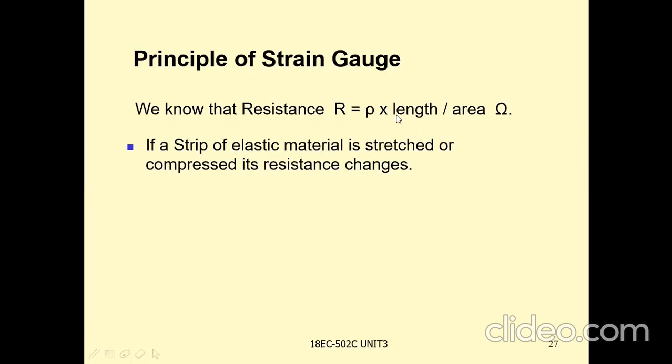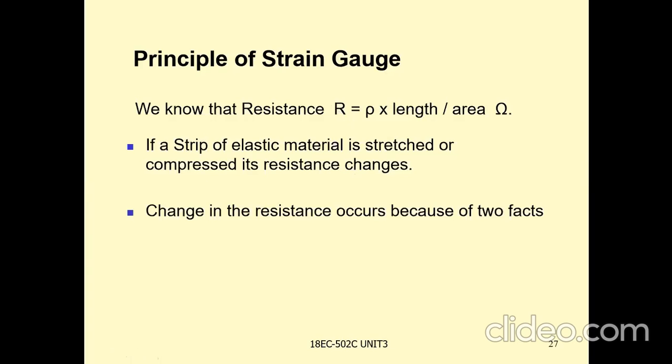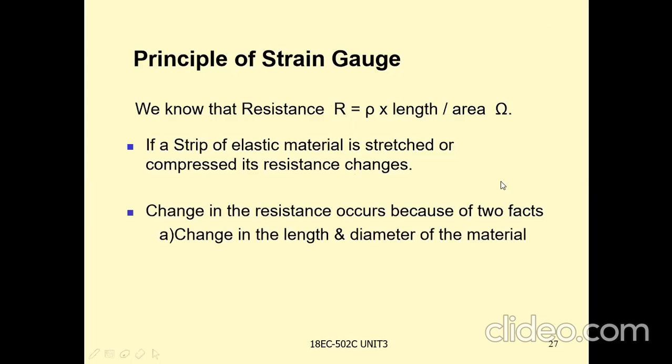Here the length is varying. If the length is increased or decreased, the resistance also varies, directly proportional. Change in the resistance comes from two factors. One is a change in the length or diameter of the material. By changing the length or the diameter, the resistance can be varied. The other is a change in the resistivity of the material.